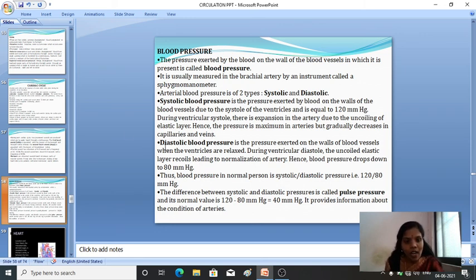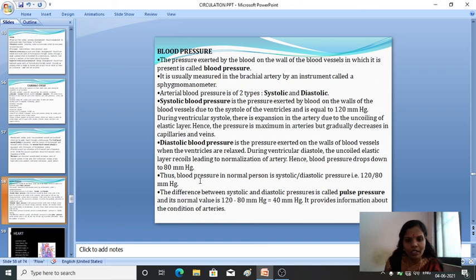Fine. Then what happens during diastolic blood pressure? It is the pressure exerted on the walls of blood vessels when the ventricles are relaxed. During ventricular diastole, the uncoiled elastic layer recoils, leading to the normalization of the arteries. Hence the blood pressure drops down to 80 mmHg.